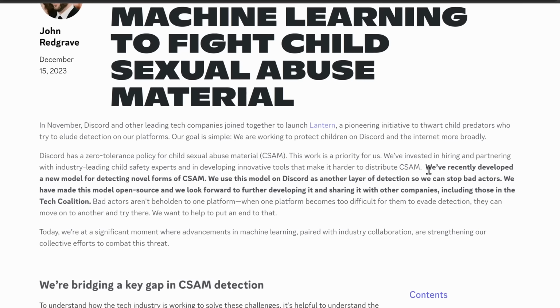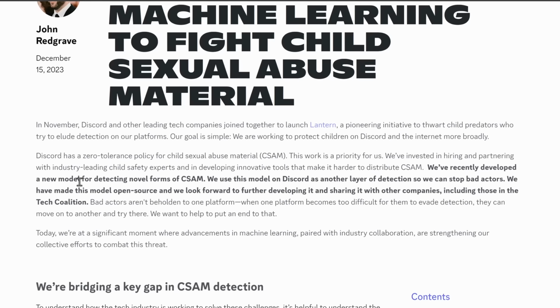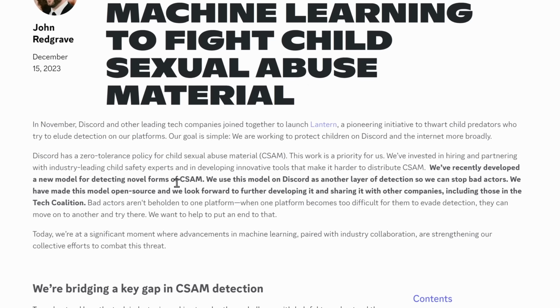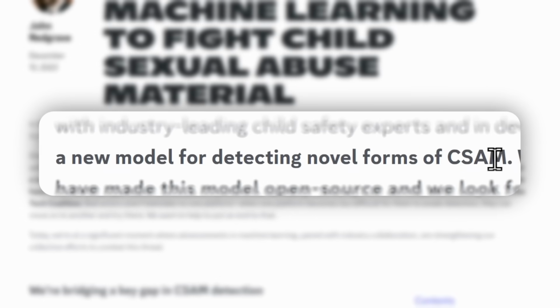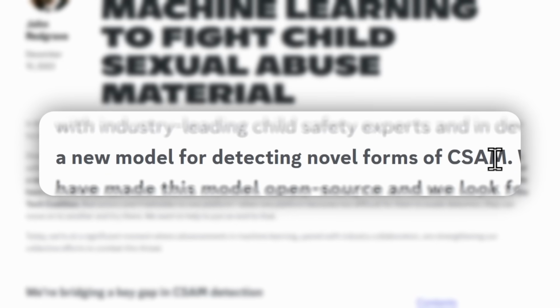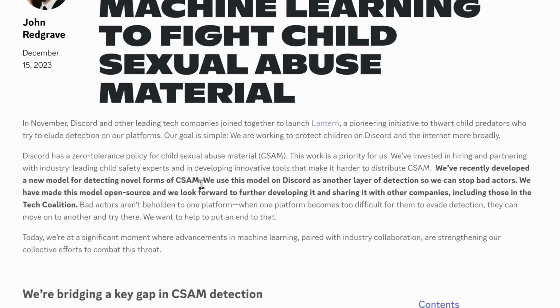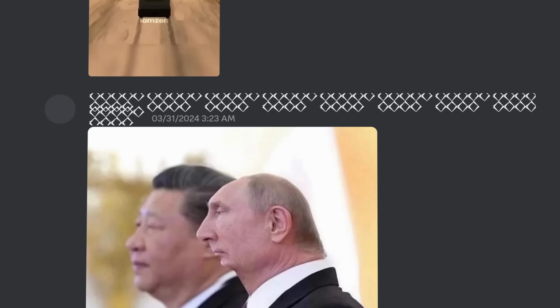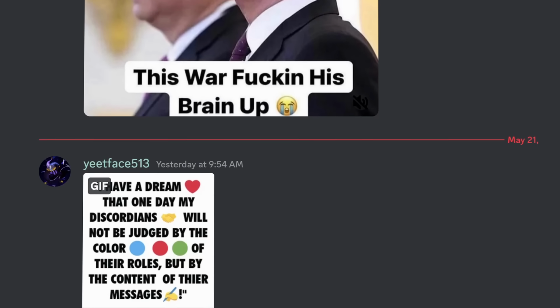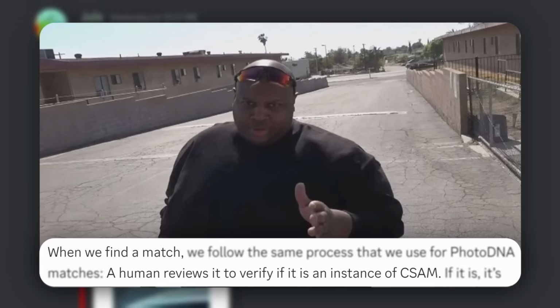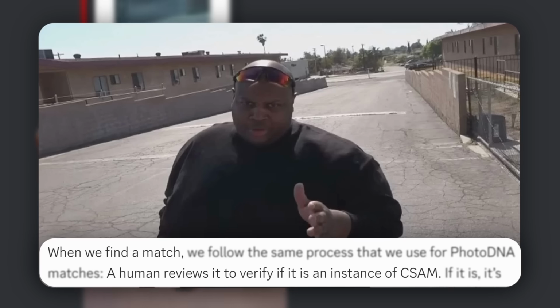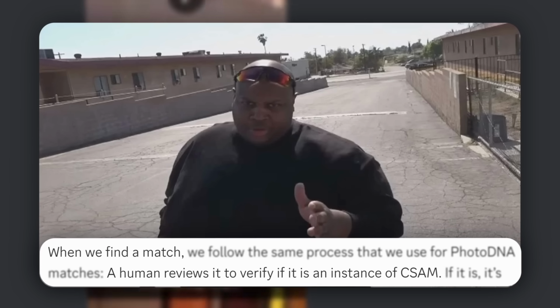But what Discord has done is they've recently developed a new model, AI stuff, for detecting novel forms of CSAM. Novel forms basically means this is new, never been sent before. And what this means in practice is that AI is going to scan every single one of your images that you send on Discord. And if the AI thinks that you are someone that deserves to go to jail, the AI is going to send that image and forward it to a human for review. So don't worry about AI false banning you. Discord has actually thought about this for once.